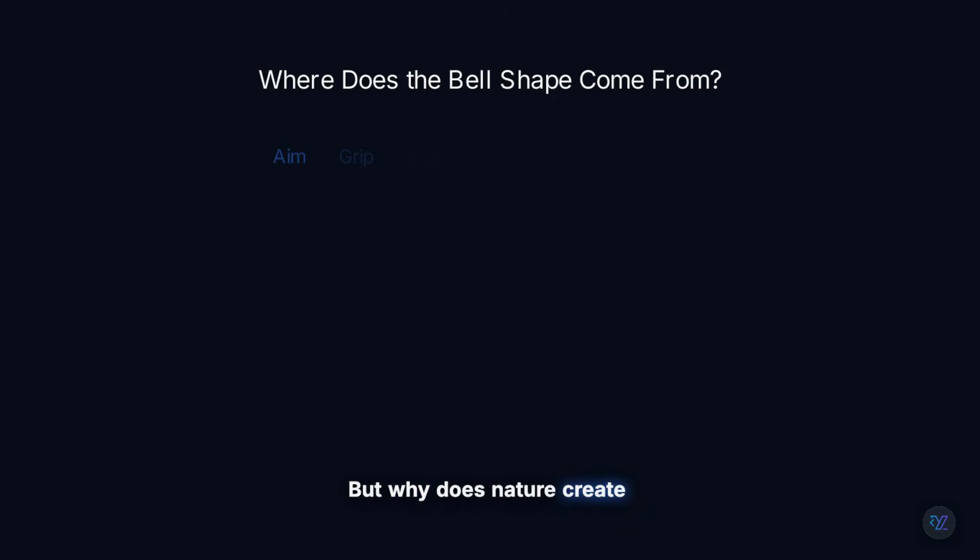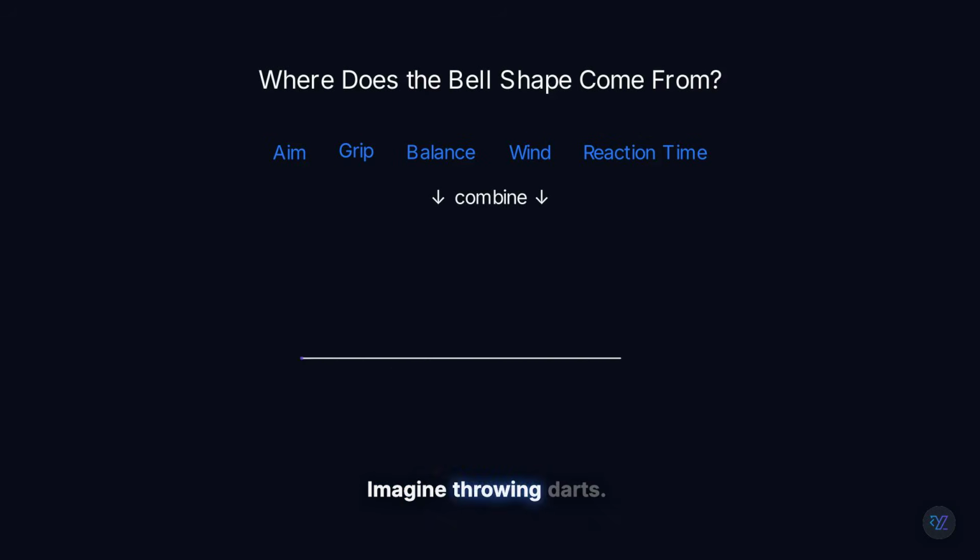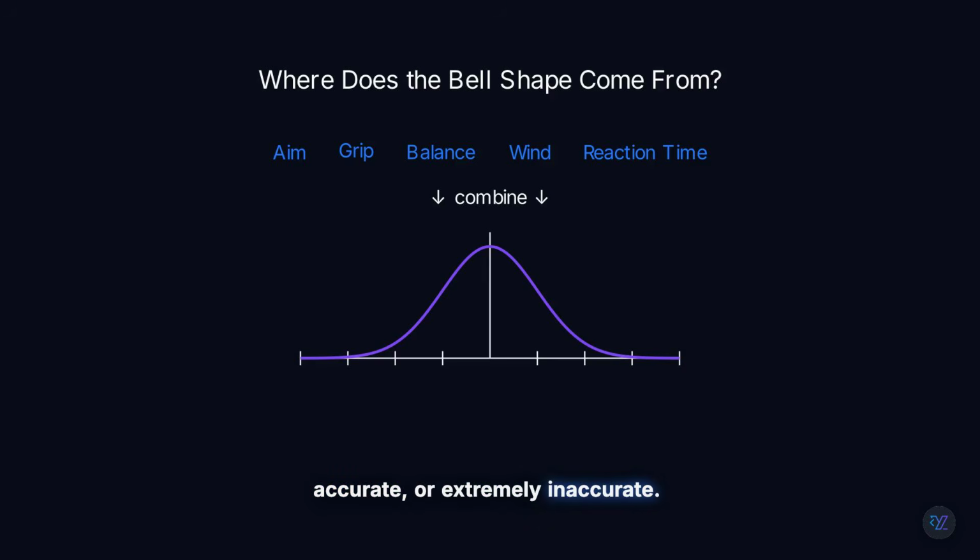But why does nature create this shape so often? Imagine throwing darts. Most throws land fairly close to the center. Only a few are extremely accurate or extremely inaccurate. That's because many tiny factors combine together: your aim, your grip, your balance, the wind, your reaction time. Each tiny effect adds a little randomness. Together, they naturally produce a bell-shaped pattern. Whenever many small random effects combine, the normal distribution often appears.